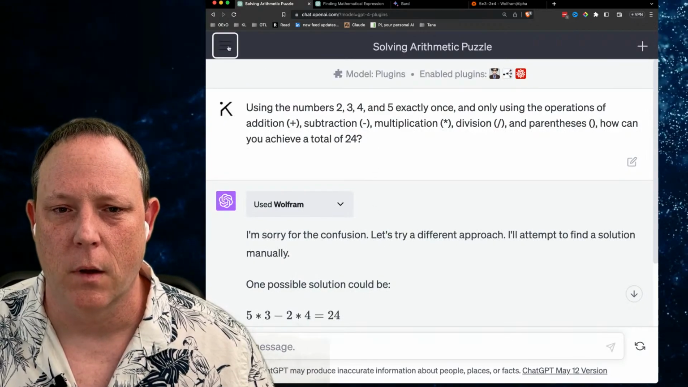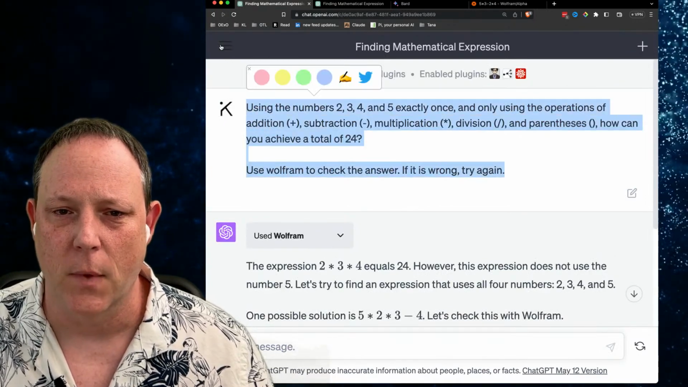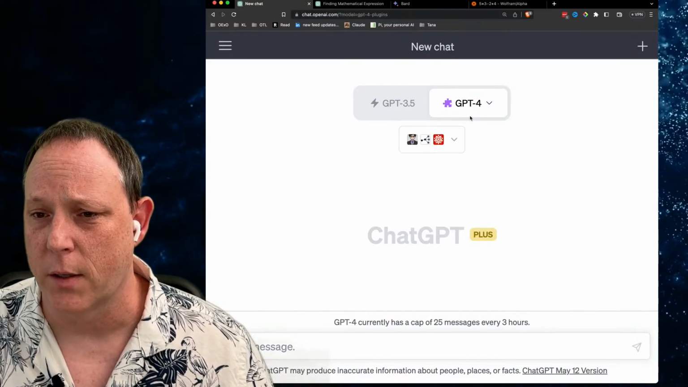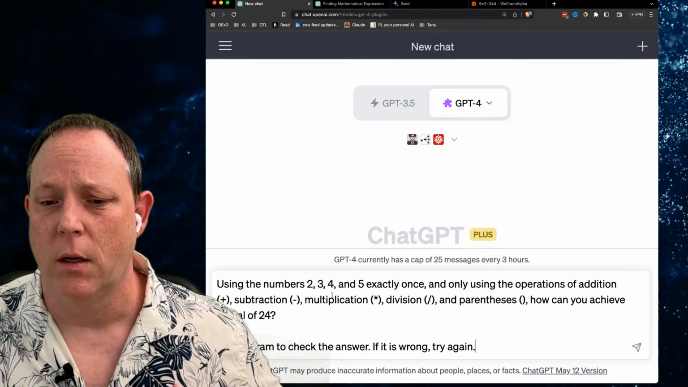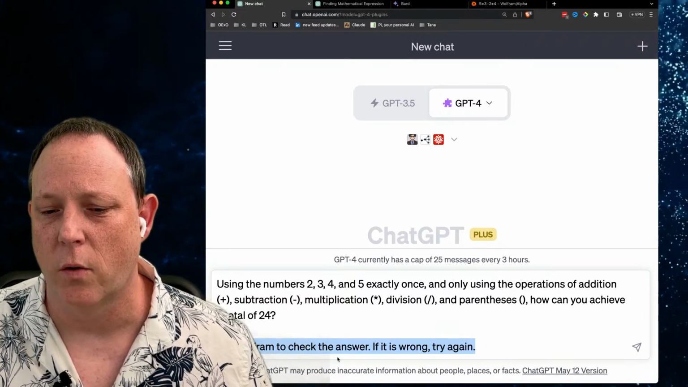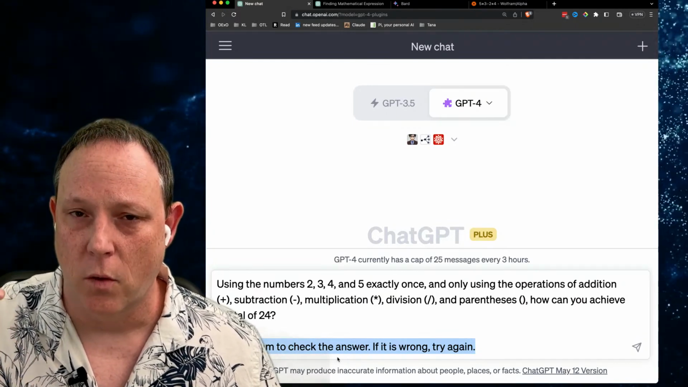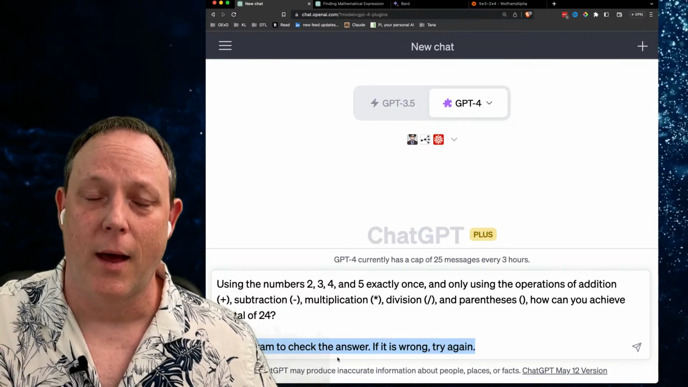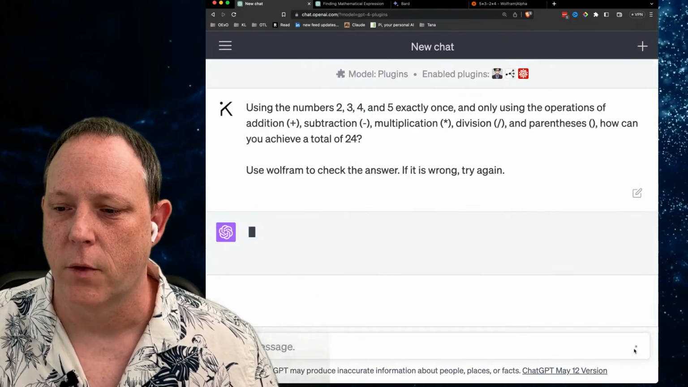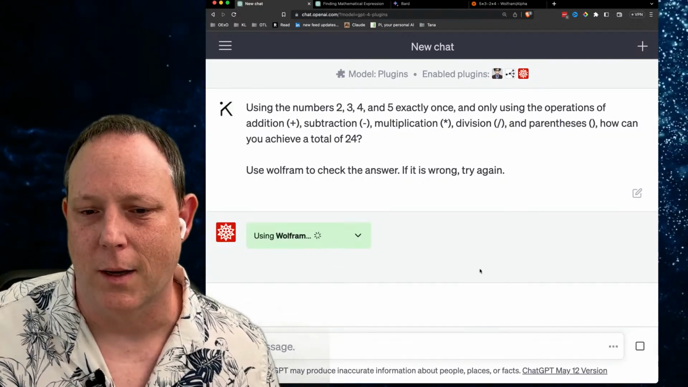If we go here and we take this again, I'm just going to add a line. We're doing the exact same thing. We'll go again, new chat, plugins enabled, GPT-4, using the numbers 2, 3, 4, and 5 again. But I've added a really important thing. Use Wolfram to check the answer. Don't use Wolfram to try to find the answer. Use Wolfram to check the answer you come up with. Who's you? LLM, GPT-4, ChatGPT, whatever you want to call it. And I'm also telling it not to stop one time, right?